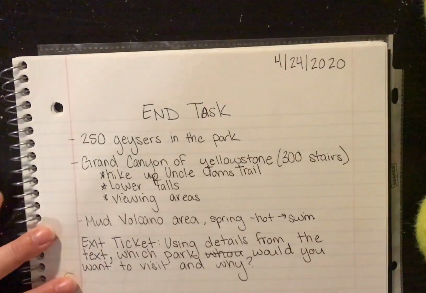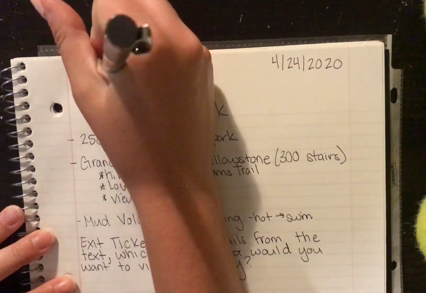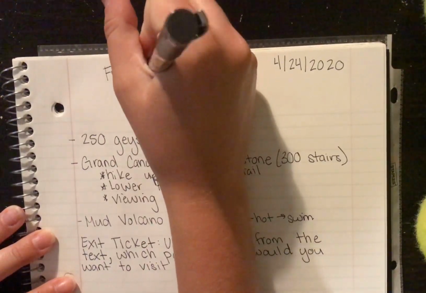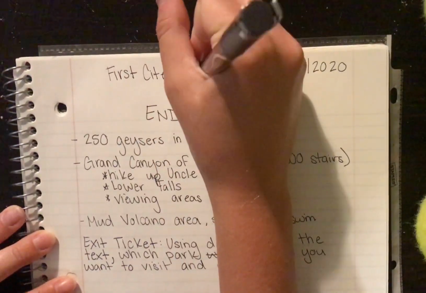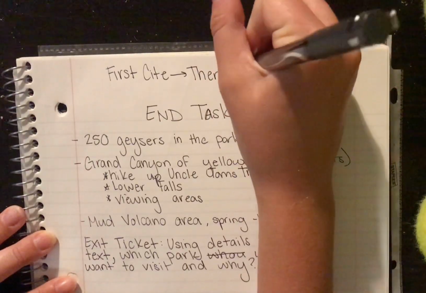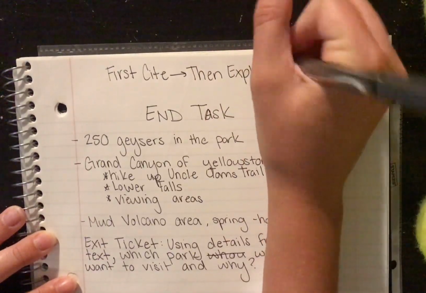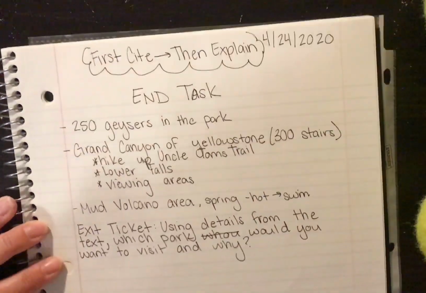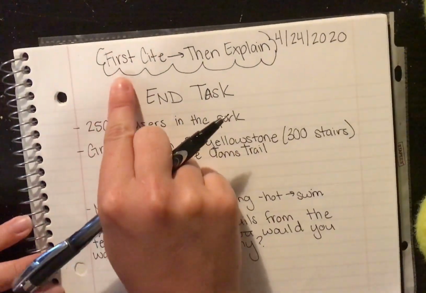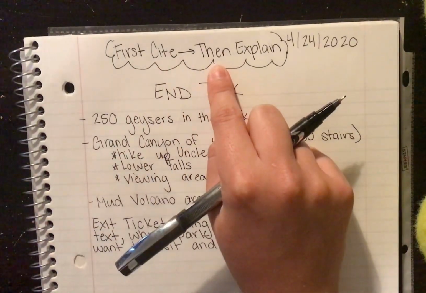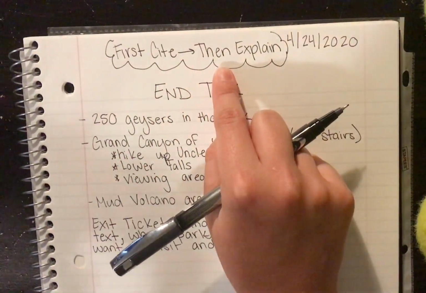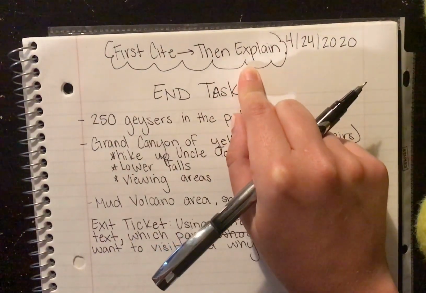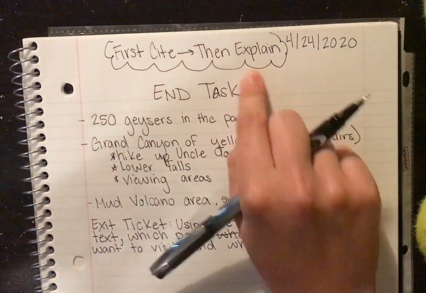The skill we're going to work on today, fourth graders, is first cite, then explain. We were working on that a lot before spring break this year. We were using a detail from the text, which is citing it, and then we were explaining our reasons why, or explaining what that meant to the reader, because we have to treat the reader like they know nothing. That's right, fourth graders, good job.